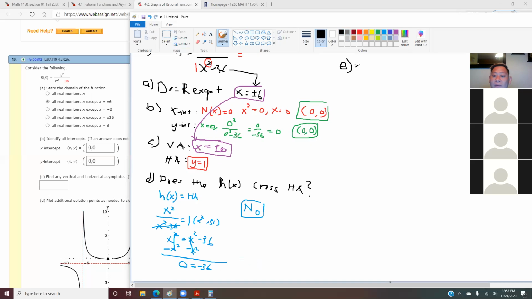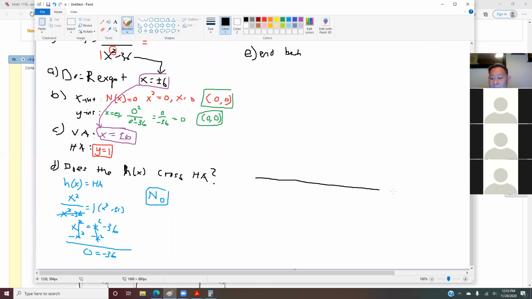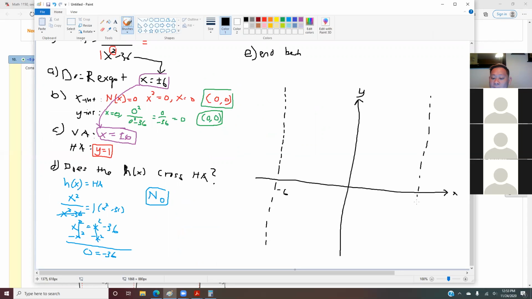Next, end behavior. Remember the end behavior we just did? We're going to do the same thing here. We have to draw this. And in your test, make sure you draw your x and y axes and give me your asymptotes. Your asymptotes have to be dashed lines. This is your vertical asymptote at -6, and this is a vertical asymptote at 6. If you don't draw the vertical asymptote lines, you get 1 point off automatically from your graph.